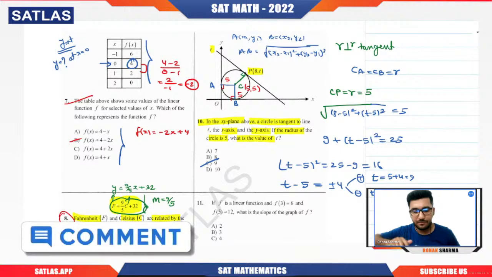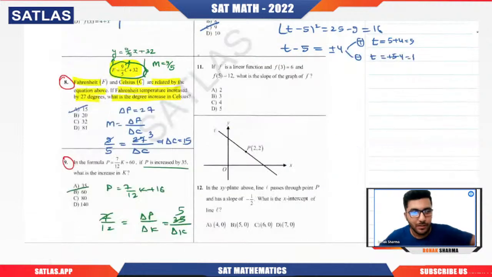Now question number 11. So question number 11 is what? f of 3 is 6, f of 5 is 12. What is the slope? I guess I should give you 20 seconds to solve this question. Tell me what will be the answer.